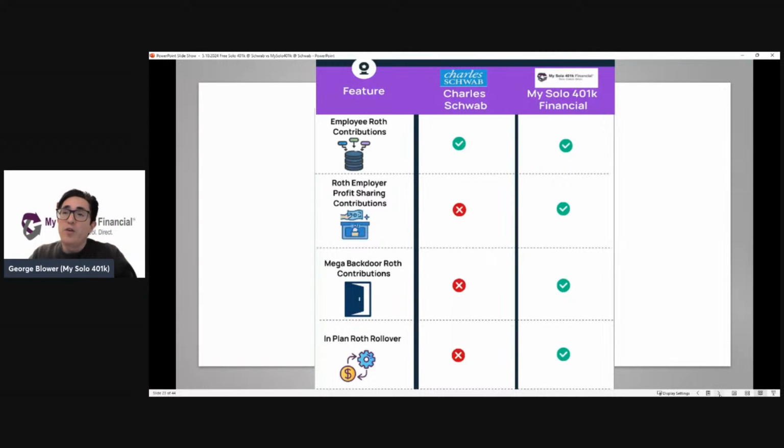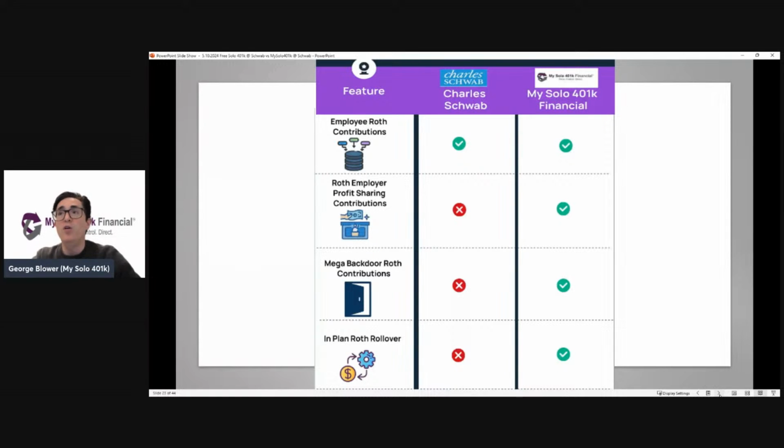Mega backdoor Roth contributions. This is when one makes voluntary after-tax contributions and then moves the money over to either a Roth 401k or Roth IRA. Schwab's individual plan doesn't support it. Ours does, right? And we handle all the ongoing compliance support that goes along with it, right? All the mechanics of opening up the requisite number of accounts, educating customers on how much they can contribute, and then following through with the 1099-R that's going to be required when one moves the money from the after-tax account to either the Roth Solo 401k or Roth IRA.